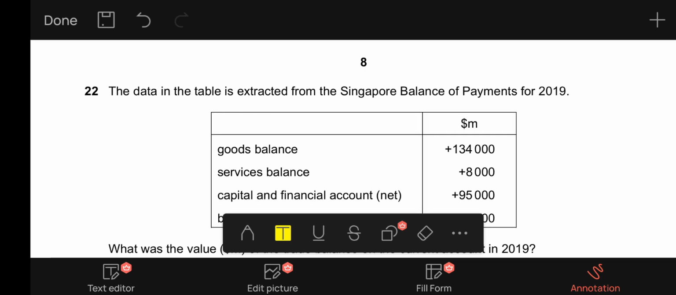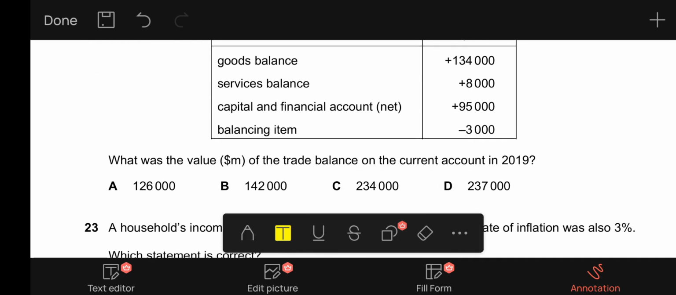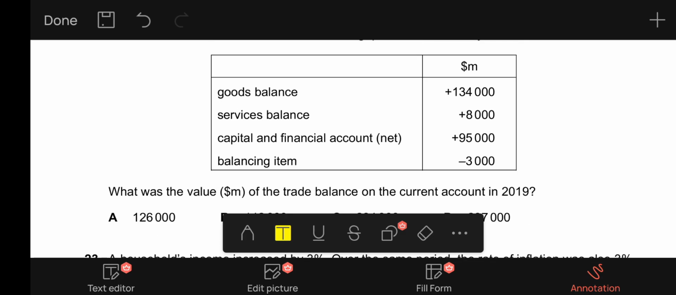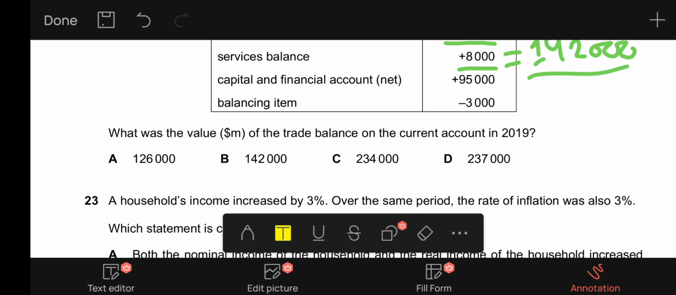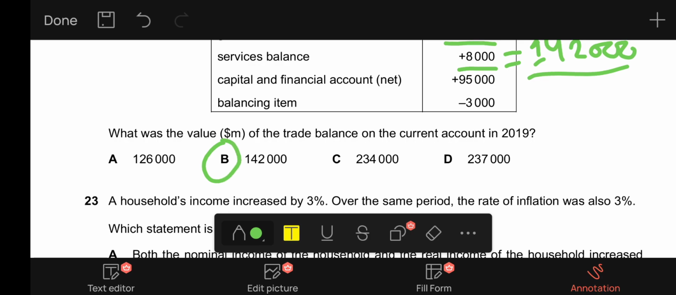22nd, it says the data in the table is extracted from the Singapore balance of payments for 2019. What was the value of the trade balance on the current account in 2019? Now, to get the trade balance, we'll add the balance of trading goods and the balance of trading services. So let's see, 134,000 plus 8,000 results in 142,000. So that is the answer. That is the current account trade balance. So let's see the answers. B, I think, is the correct answer for this one.